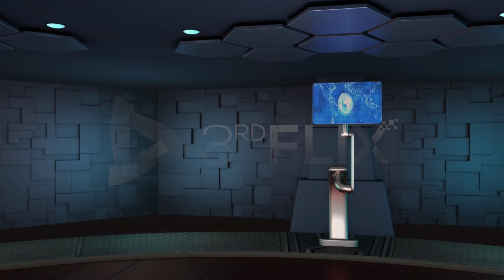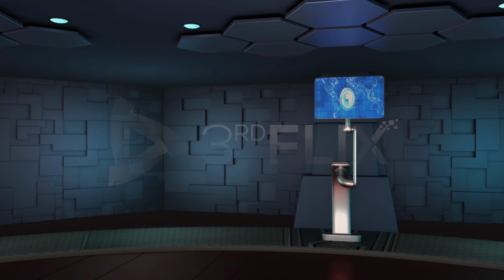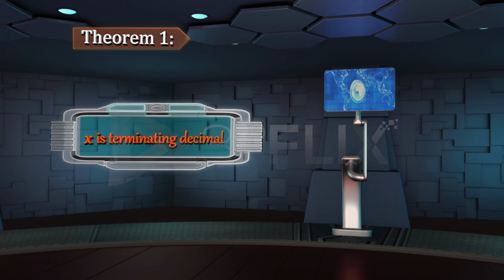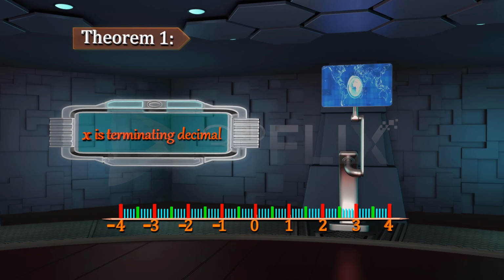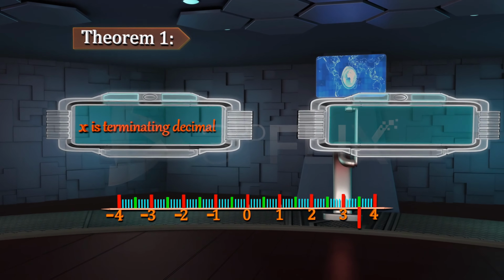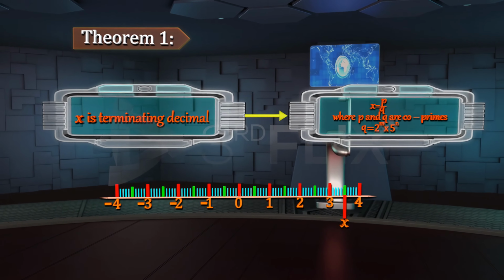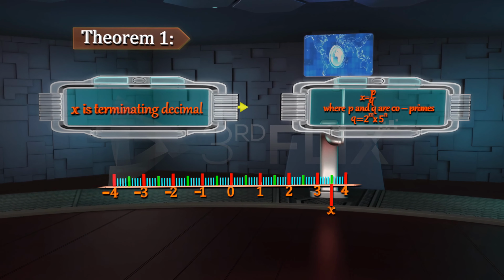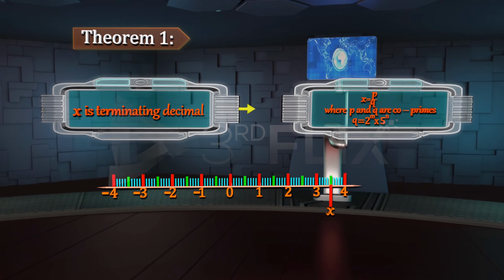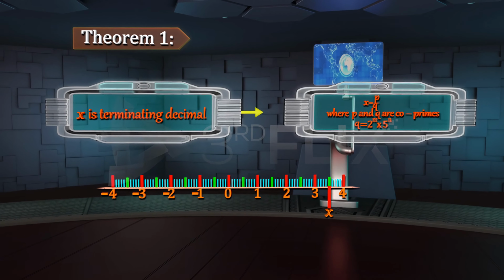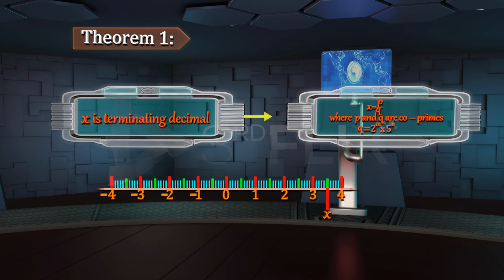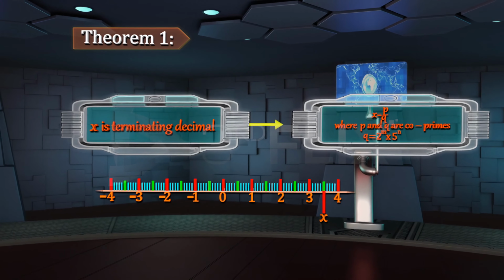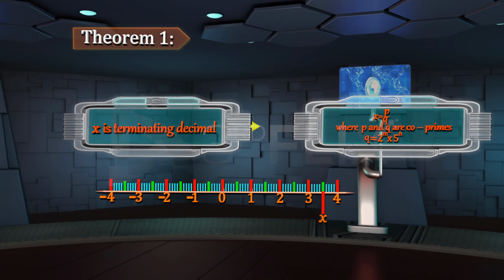Determining the nature of the decimal expansions of rational numbers. Theorem 1. Let x be a rational number whose decimal expansion terminates. Then we can express x in the form p by q, where p and q are co-primes, and the prime factorization of q is of the form 2 power m multiplied by 5 power n, where m and n are non-negative integers.